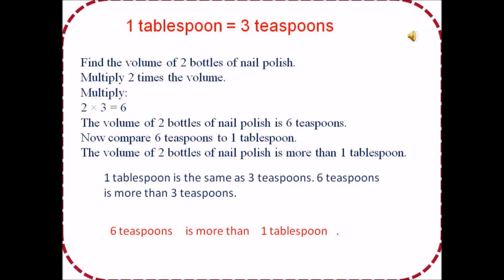Find the volume of 2 bottles of nail polish. Multiply 2 times the volume. That is 2 times 3, which is equal to 6. So the volume of 2 bottles of nail polish is 6 teaspoons.